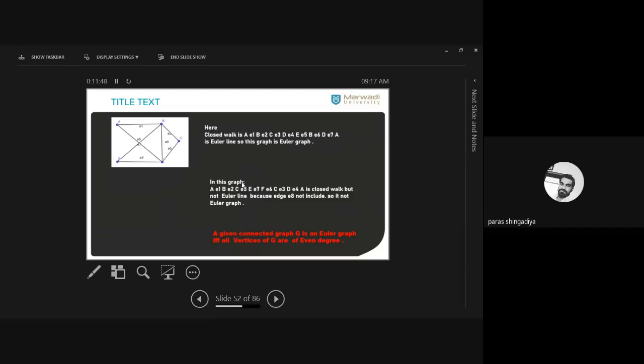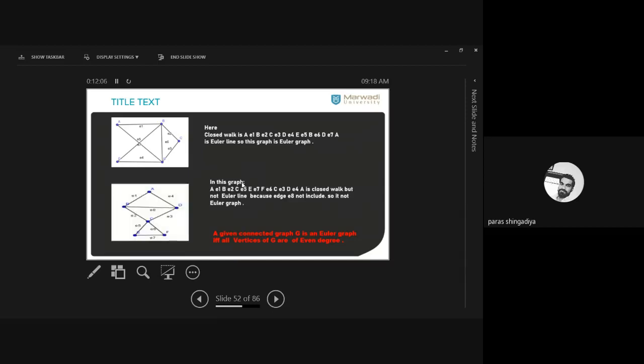E1, E2, E3, E4, E5, E6, E7. 7 edges are there. All the 7 edges are included here. So this line is called the Euler line. Clear? And such a type of graph which consists of such an Euler line is called an Euler graph. Clear?